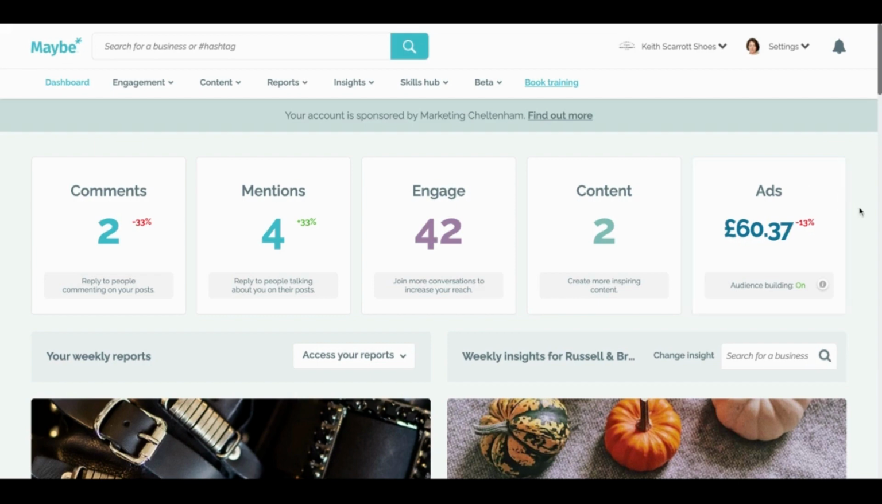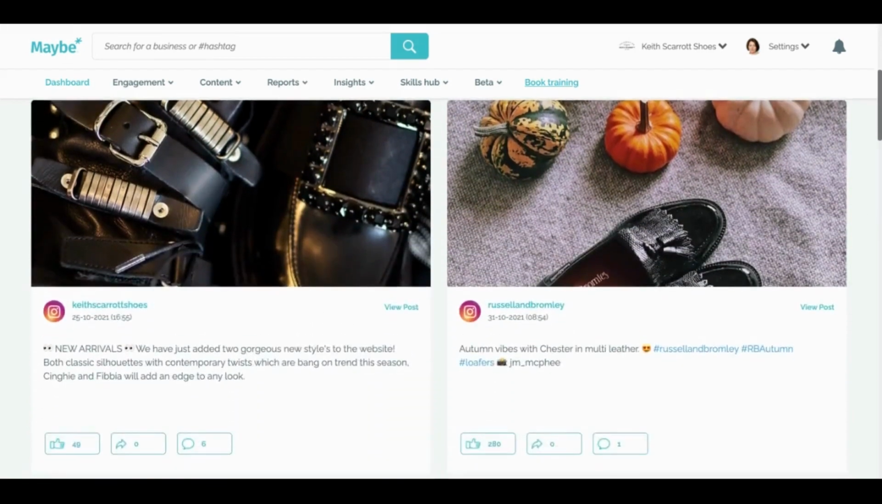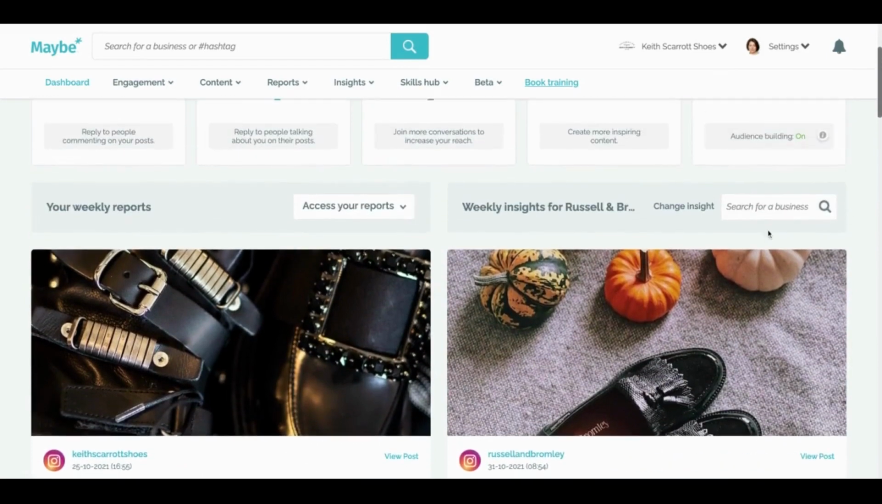And scrolling down the dashboard, you've got your data compared to any other business you choose. So in this example, this independent shoe retailer is comparing their data to Russell & Bromley. If you want to change and look at office shoes, for example, she literally would type in office shoes here and the data would change, or Prada, whatever you like. But it lets you follow in the footsteps of giants.